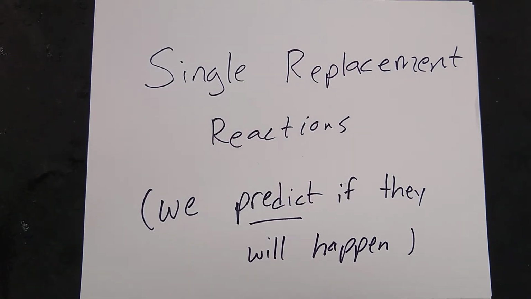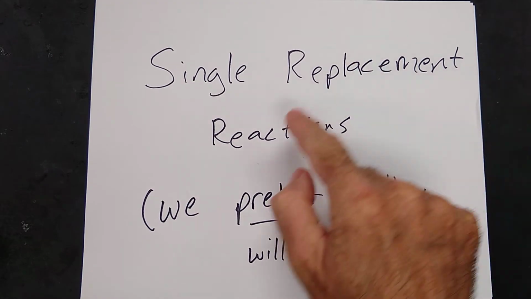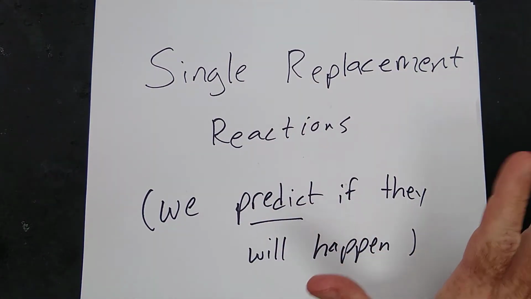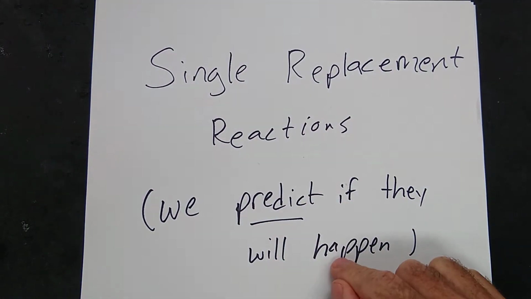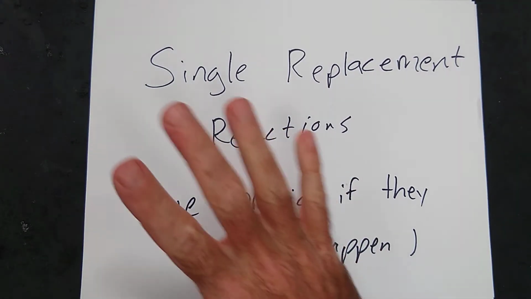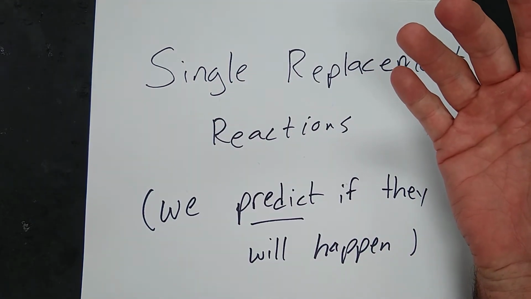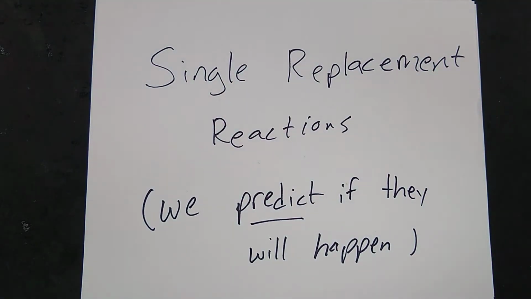Hey everybody, I'm going to start out with a really quick Edpuzzle introducing you to single replacement reactions. And what we do is we predict if they will happen. That's sort of the little chemistry thing we do. We look at equations and then we predict if the equation would actually happen or not. Let's try a few.